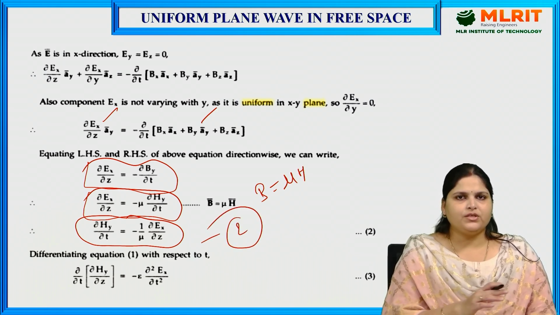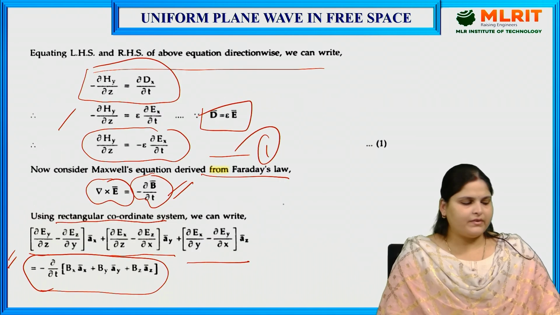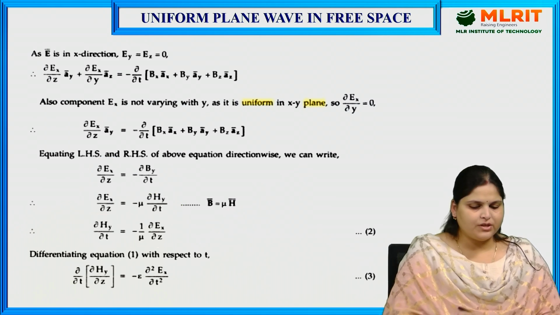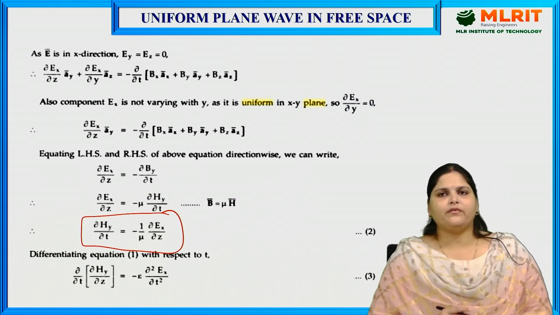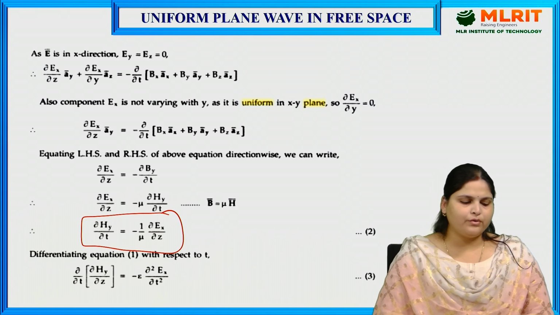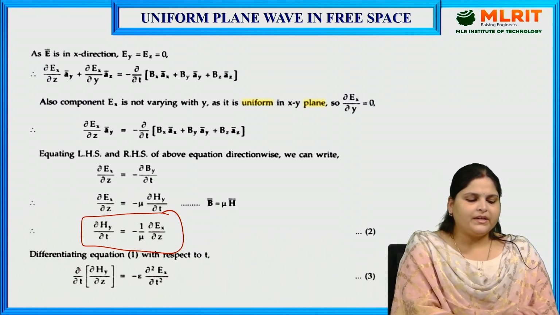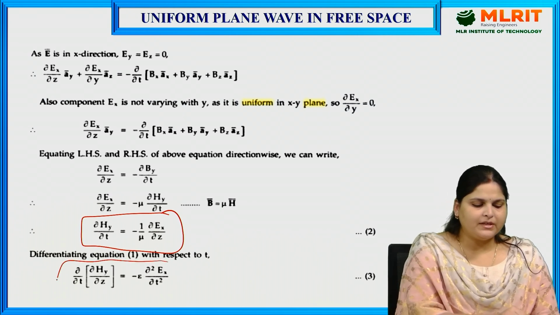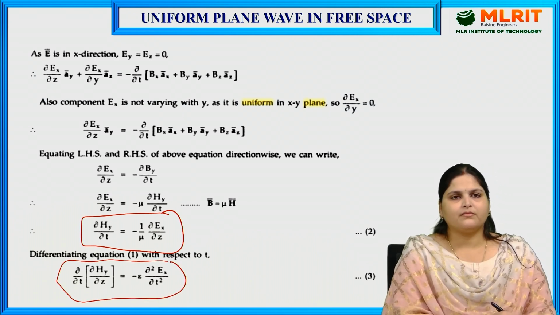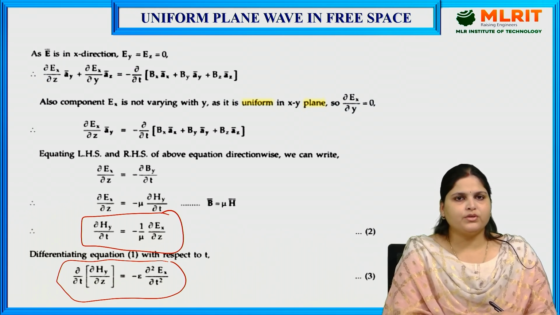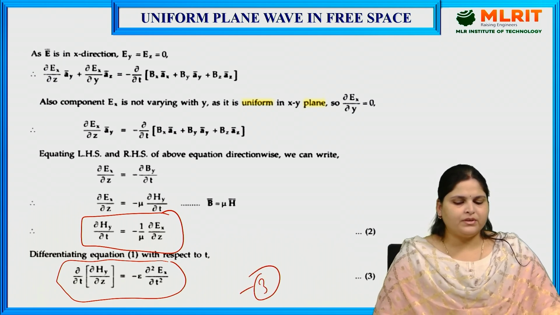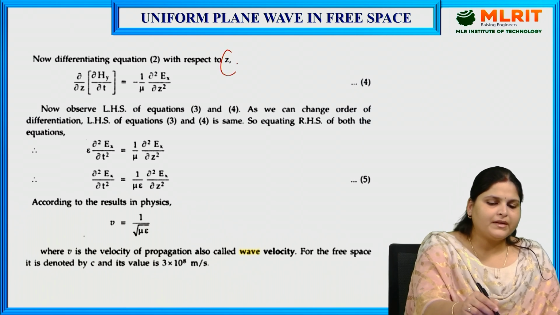Now we have two equations, this is equation number 1 and this is equation number 2. Now we need to solve these two equations. So what do we do? We will differentiate equation number 1 with respect to t. When we do so, we get ∂/∂t of ∂Hy/∂z equals minus epsilon ∂²Ex/∂t². That's equation number 3. Now we need to differentiate equation number 2 with respect to z.